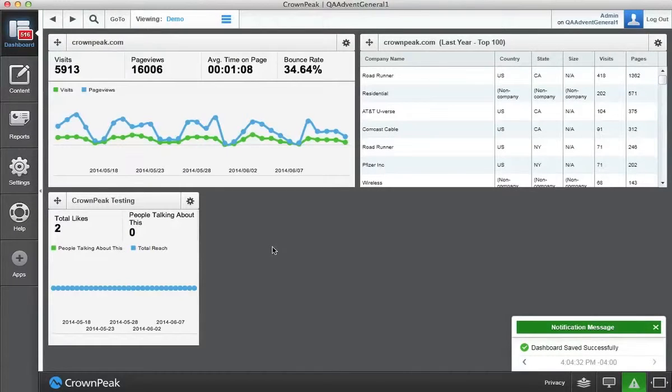We've shown how easy it is to use Crownpeak's native connectors to pull in data from external sources and power new dashboard widgets. The key performance metrics of your websites can be tracked and analyzed all in one place.